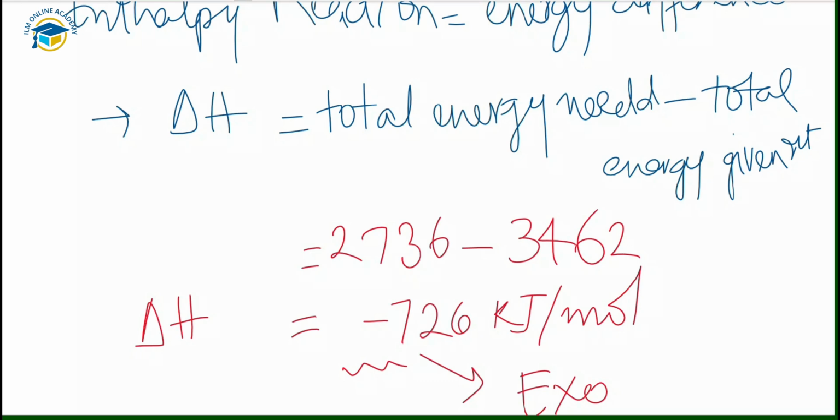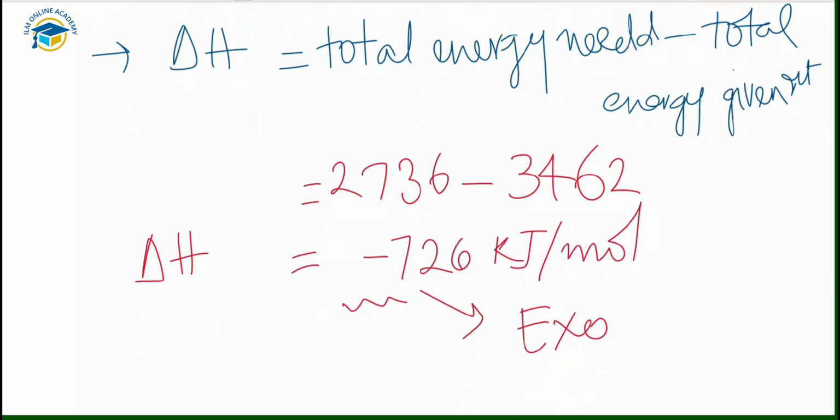So the important equation to remember when completing these calculations of the enthalpy of reaction is delta H equals total energy needed to break the bonds, minus energy given out when the bonds are formed. This is how you can calculate the enthalpy change for any reaction, for the endothermic as well as for the exothermic. I have done the example of the exothermic. You can also do it yourself for endothermic reactions. For the endothermic, this sign will be positive, and when the sign comes positive, that is an indication that you have calculated the value correctly.